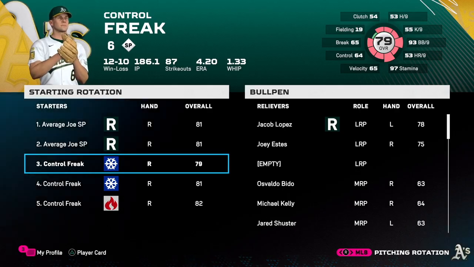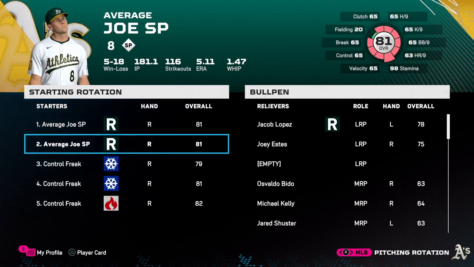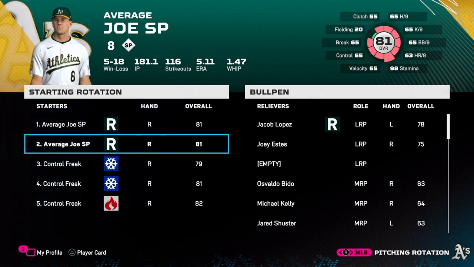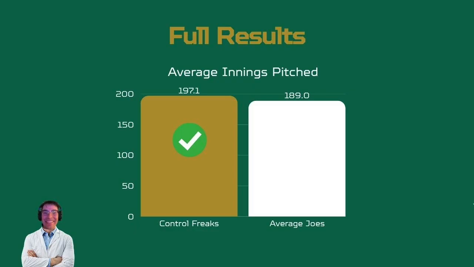While I was making this, I realized that having the Control Freaks at the top 3 in the rotation may lead to them getting an extra start over the Average Joes, so I did mix up the order throughout the video. Now that all the simulations are complete, let's take a look at the results. As you can see here, the Control Freaks averaged 197 innings compared to the Average Joes 189. So each season, the Control Freaks were pitching about 8 more innings.